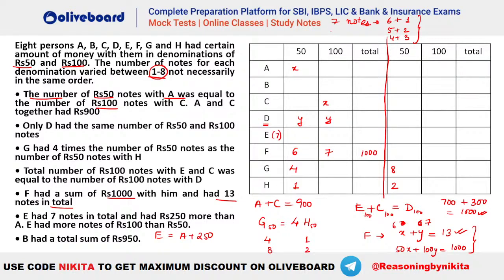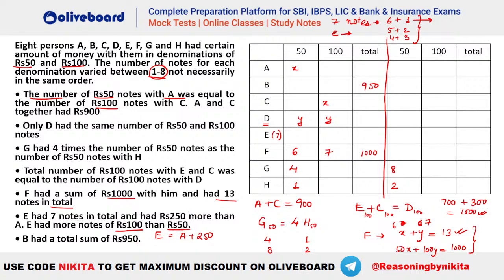What are the possibilities for E here? E has 7 notes in total. So either it is 6 plus 1, 5 plus 2 or 4 plus 3. Right? What is then written? B has a total sum of rupees 950. Okay. So what is the sum here? 6 plus 1. We know that E has more 100 rupee notes as compared to 50.